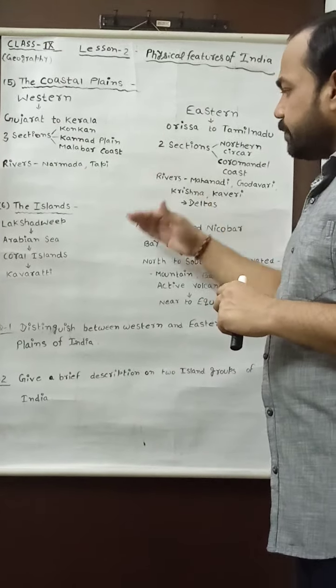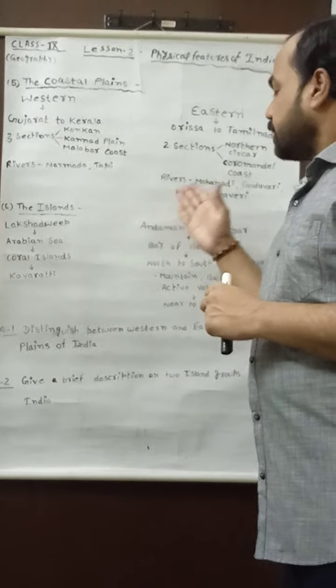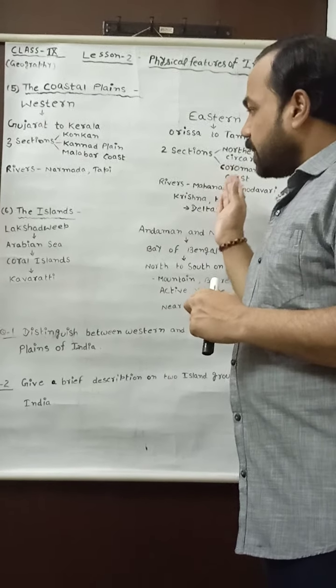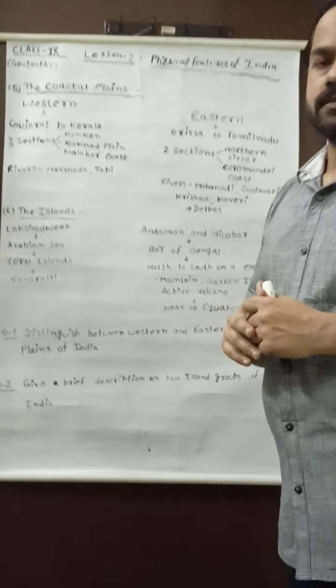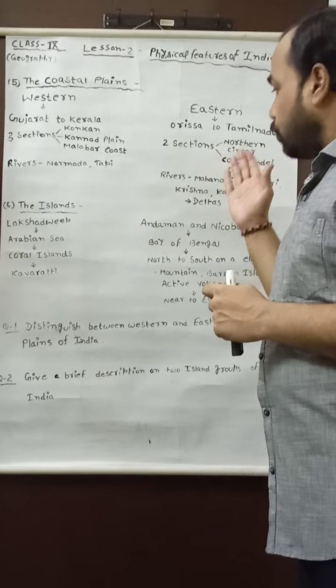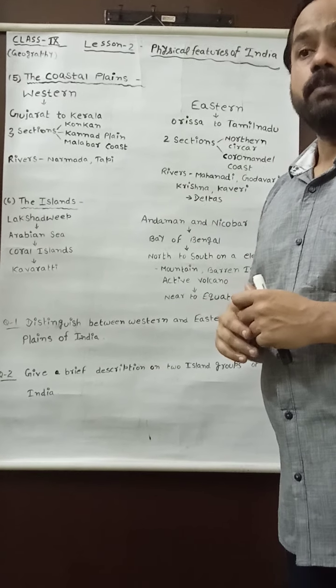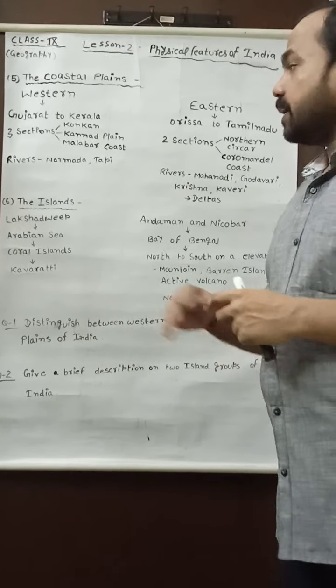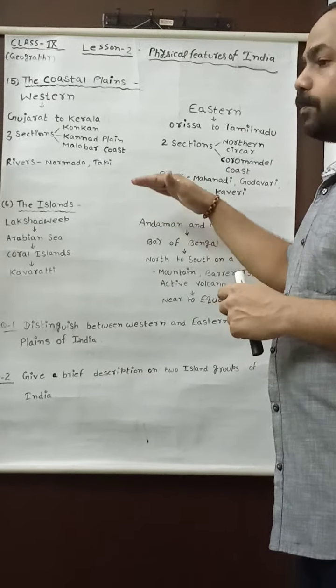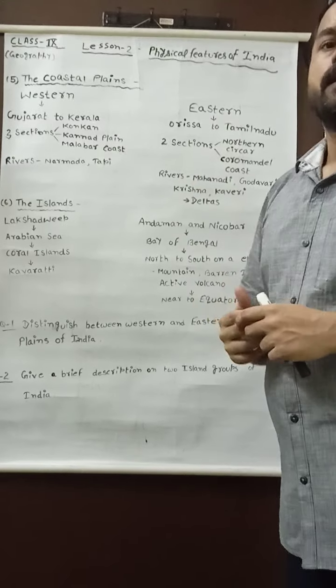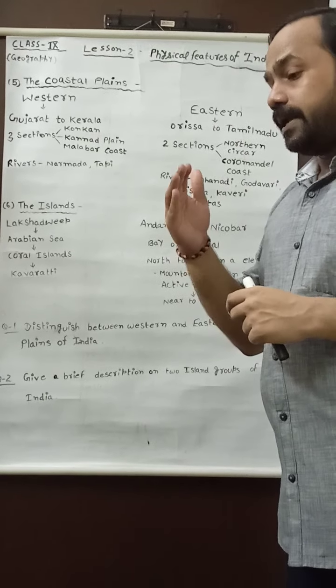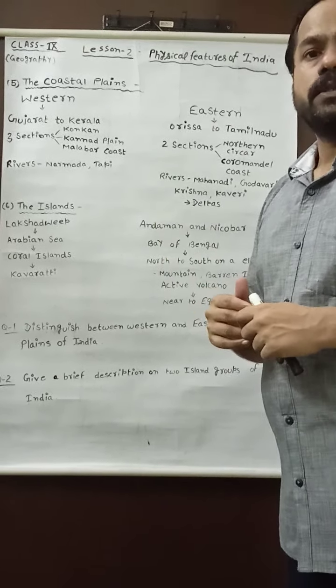All these physical divisions have important and different characteristics, and each keeps its own importance. If we consider the political and climatic importance of the Himalayan mountains, the northern plain is also very important for agricultural activity. The peninsular plateau is also very important for minerals.